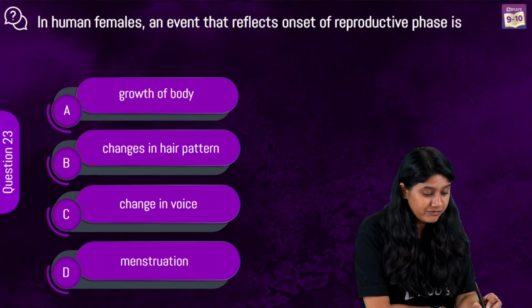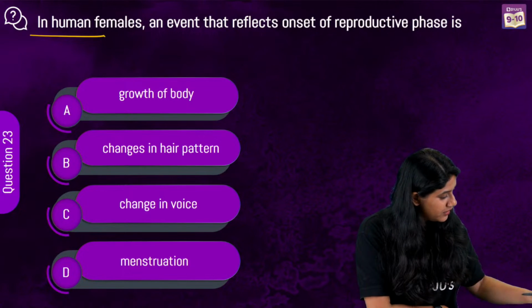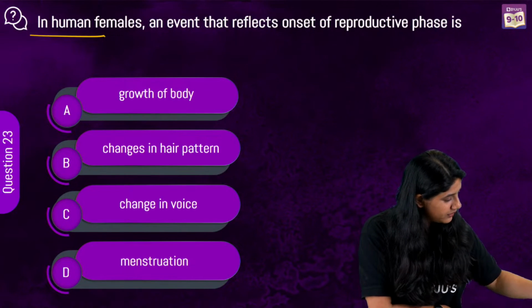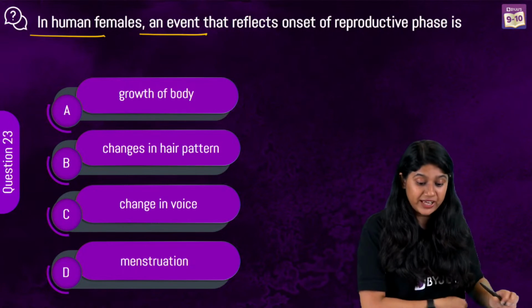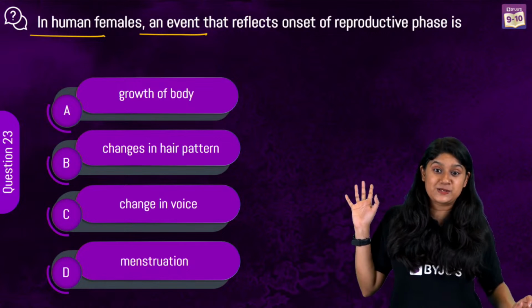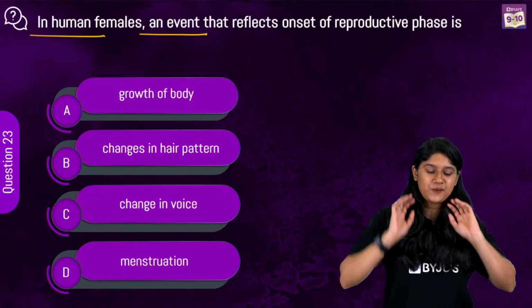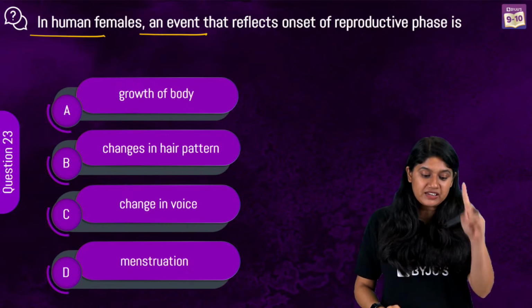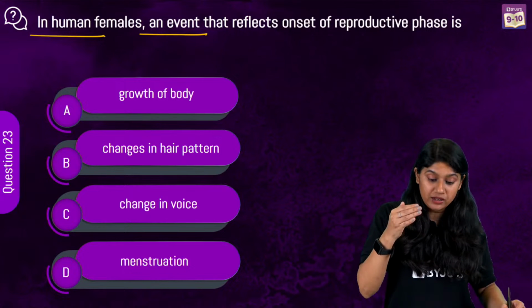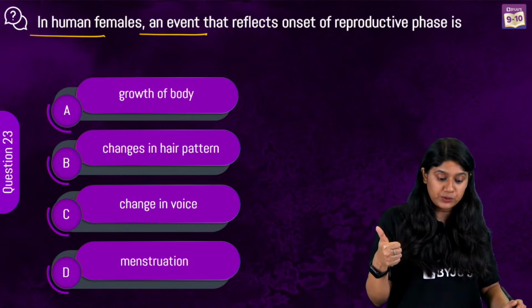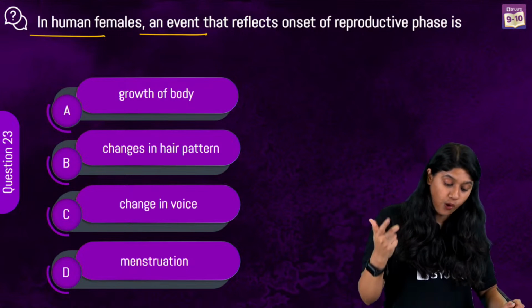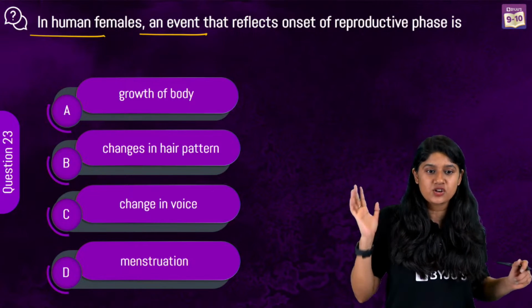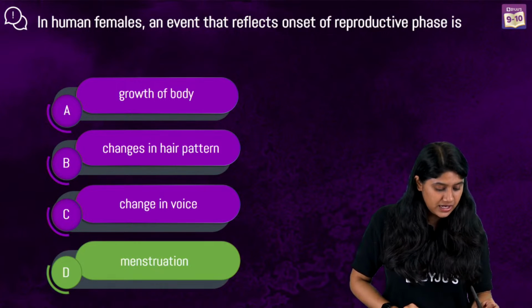Okay. In human female, an event that reflects the onset of the reproductive phase. Everyone, this is an easy question, right? In human female, an event that reflects the onset of the reproductive phase is what? Growth of the body, changes in the hair pattern, changes in voice, or menstruation. Easiest of all, option number D is the correct answer.